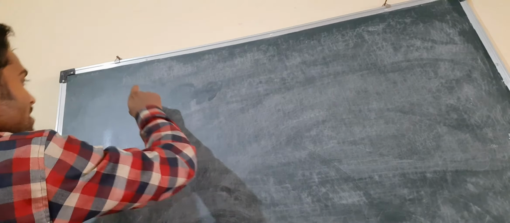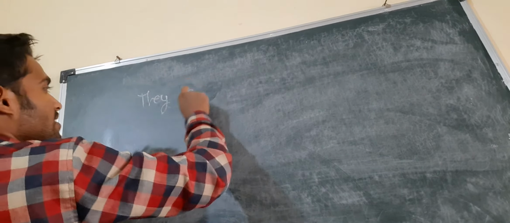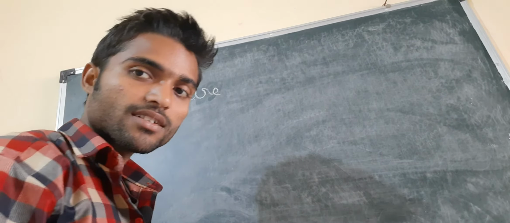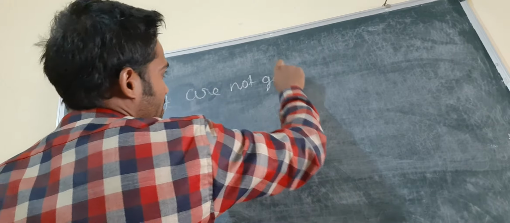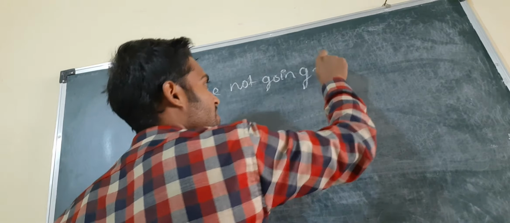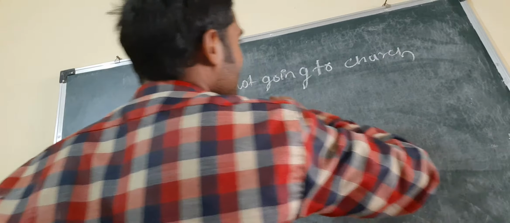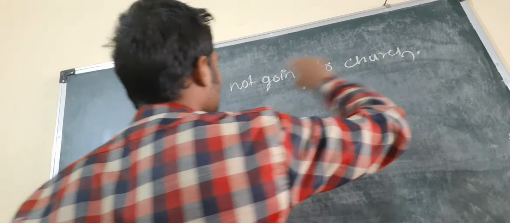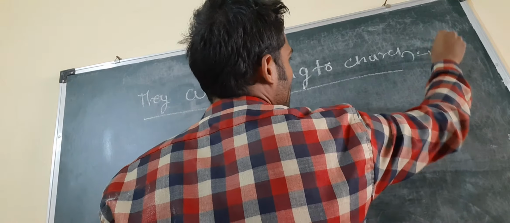This one is: they are not going to church. Okay, they are not going to church. This is for the negative form.